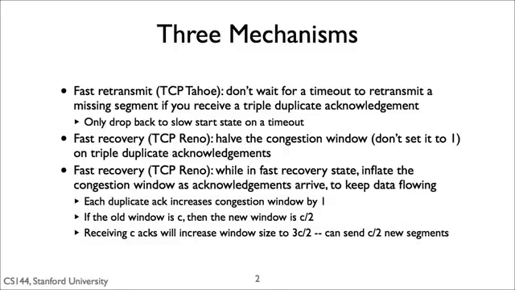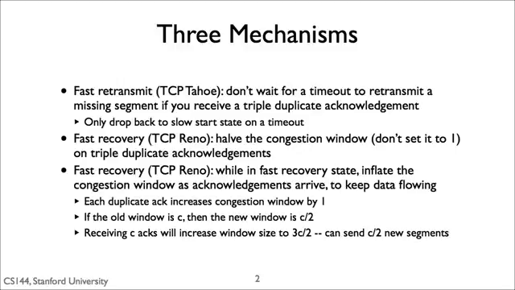The second mechanism that TCP Reno added is that while in the fast recovery state, it inflates the congestion window by 1 for each duplicate acknowledgement. This is to prevent the problem that, in the case of a single loss, TCP cannot send data for an entire round trip time because it is waiting for an acknowledgement to advance its send window. Since each duplicate acknowledgement means a segment has left the network successfully, TCP could, in theory, send a new segment without congesting the network.